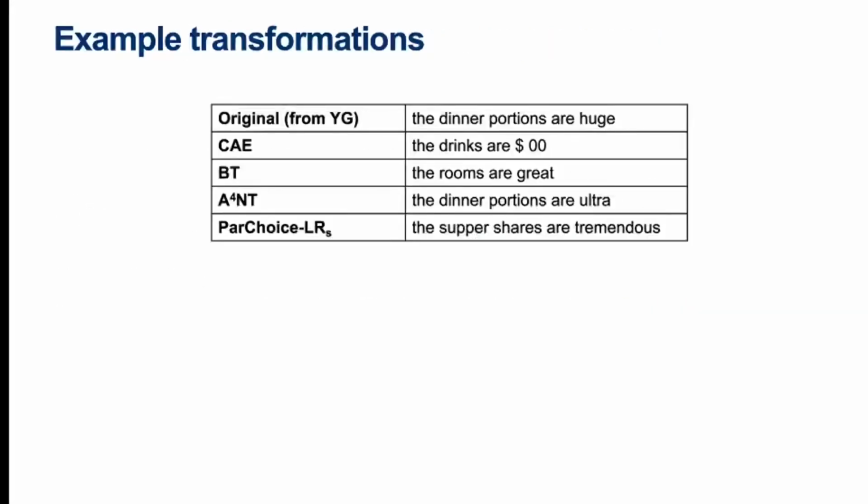Here are some example transformations by the baselines and the surrogate variant of part-choice, first from the Yelp dataset. We've colored out those words that the techniques have changed from the original. CAE and BT clearly take meaning away from the original, as shown here in red. A4NT is quite conservative in the changes it does due to the reconstruction loss, and the changes are more semantically appropriate. Part-choice does more transformations, which have a clear semantic similarity to the original.